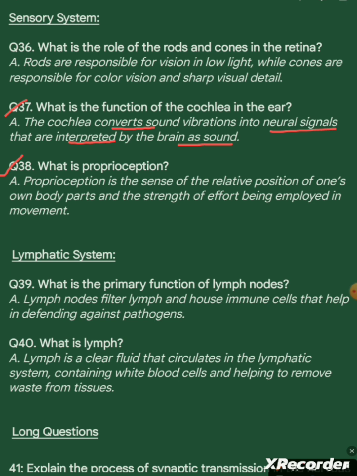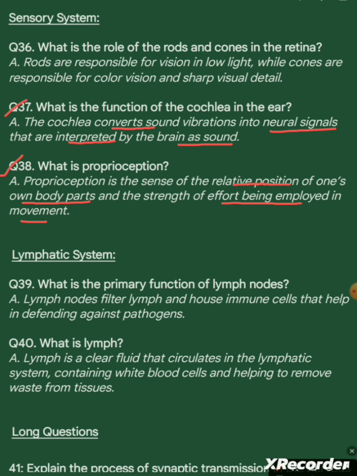Question 38. What is proprioception? Answer. Proprioception is the sense of relative position of one's own body parts and the strength of effort being employed in movement.